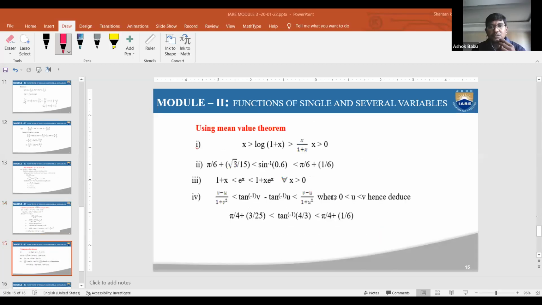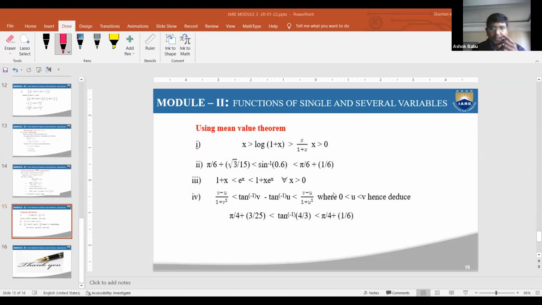Now we need to go and discuss one other problem. This is also different. In this problem, can anybody guess or try to tell what the function is here? The first one. Anybody? What is the first function? Anyone?